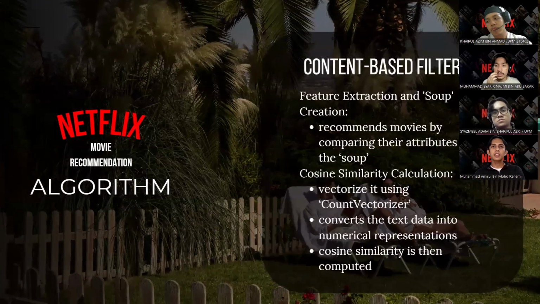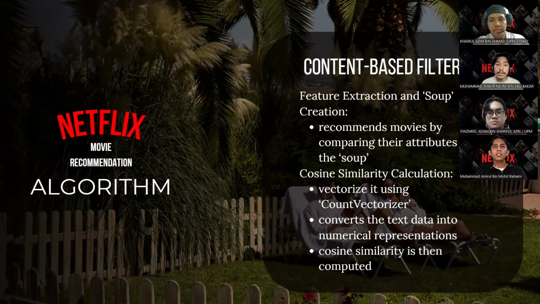Alright, so for the next part is machine learning, which is content-based filtering. In content-based filtering, this one is actually the core technique used in the system. It recommends movie by comparing their attributes with those of other movies. The process starts by vectorizing the soup created during text pre-processing, just like I said, using count vectorizer.